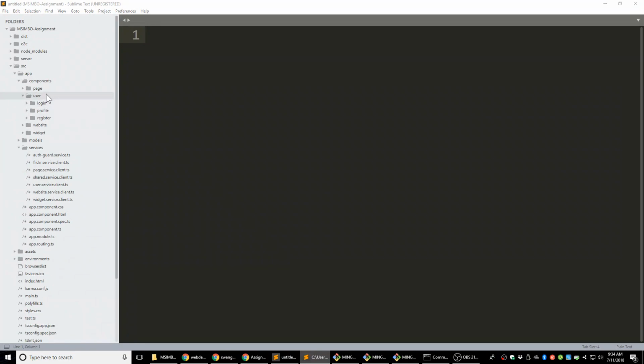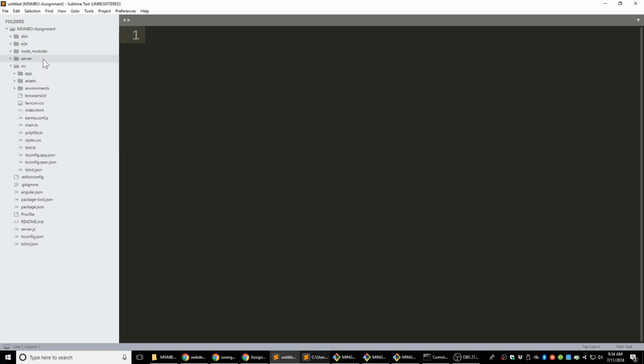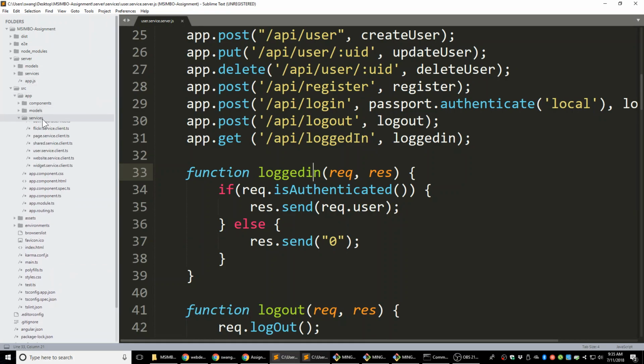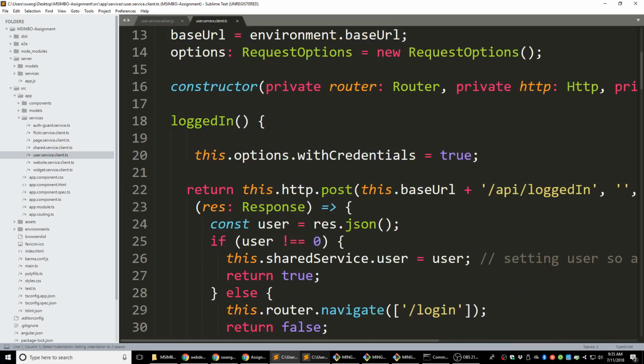If I'm missing anything, where's my server? It's right here. API loggedIn. Yeah, here it should be capitalized, loggedIn, to match with what we have on the client side. I believe this is what we have on the client side. Let's take a look. Service, user service. LoggedIn here. Yeah, it's a capitalized I.